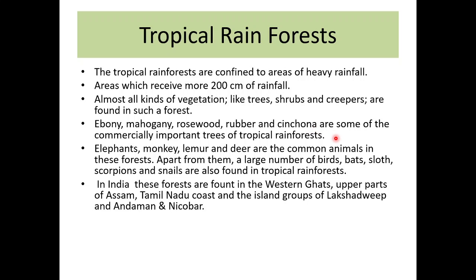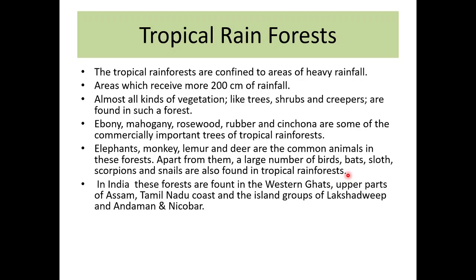These are the trees whose wood is used for commercial purposes, for timber, okay, for furniture or household works which are made from these trees. So these are the important kinds of trees you will find in the tropical evergreen forest. In terms of animals, we see the elephant, monkey, lemur and deer. These are the common animals found in this forest. Apart from them, a large number of birds, bats, sloths, scorpions and snails are also found in tropical rainforest. So you will find different types of animals.